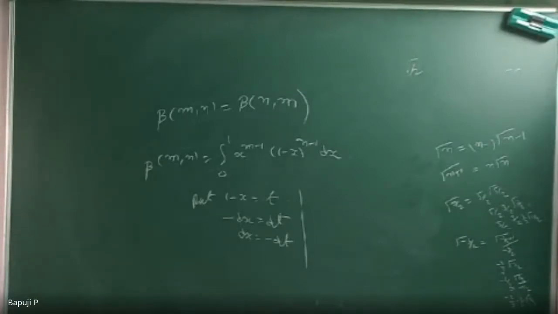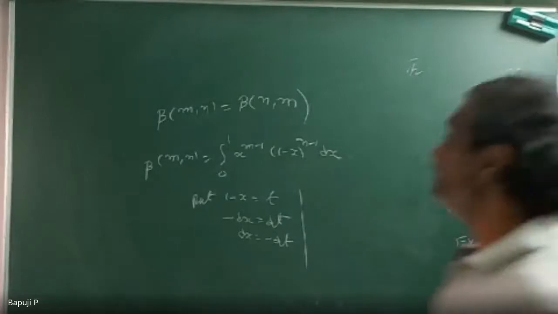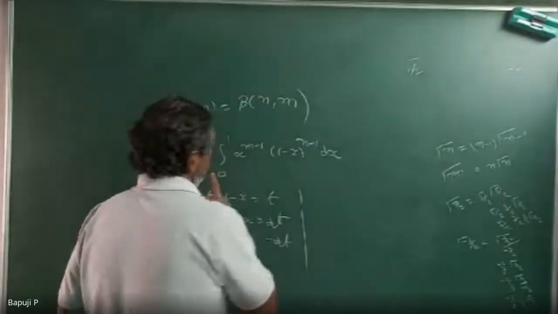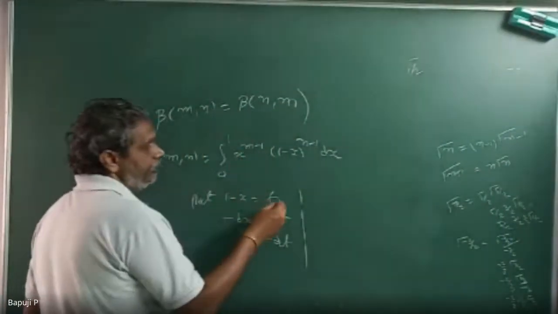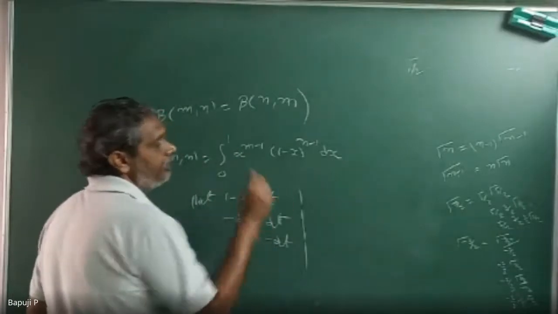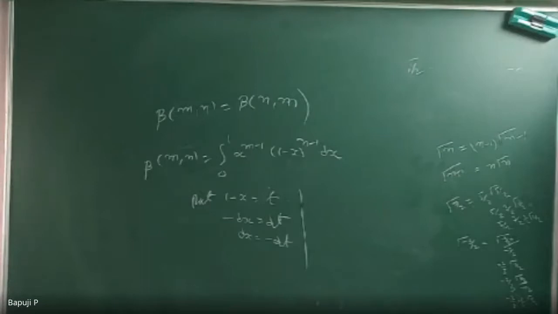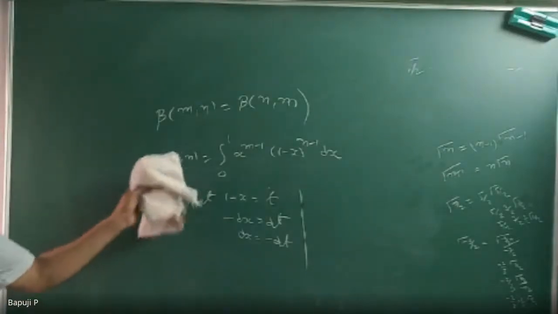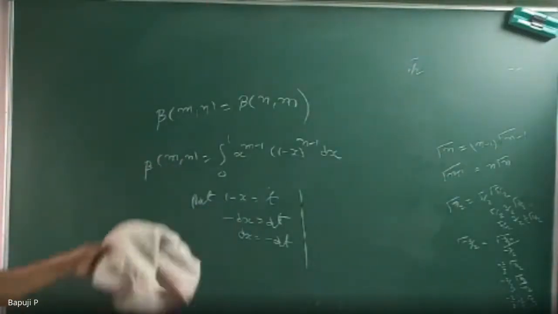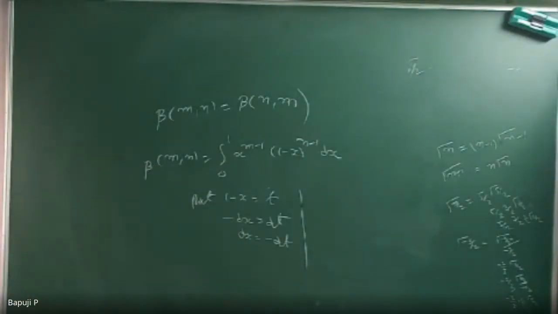Okay. When you substitute, these limits are for x, from 0 to 1. So I am introducing a new variable t. For t, what limits are very, very important. If you do not change the limits, the whole thing collapses. In integration, if you substitute a new variable, what are the limits you have to tell?